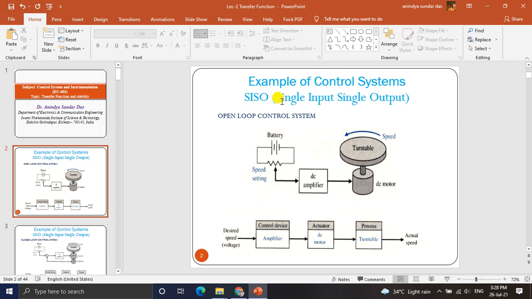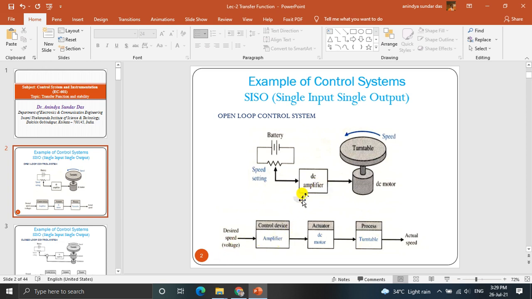That is the example of control system. SISO, single input, single output control system, and this is the example of an open loop control system. That means we have a battery and we can set the speed and apply it to a DC amplifier, which can control the DC motor, and this will rotate at a particular speed. So this is the example of an open loop control system. We can set the desired speed.